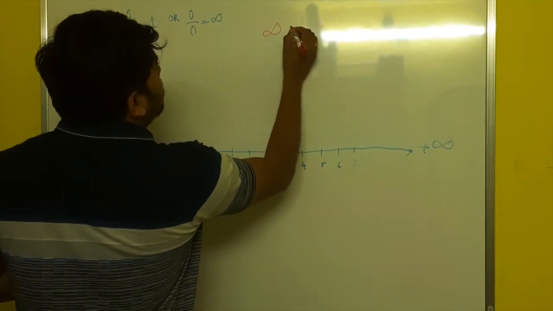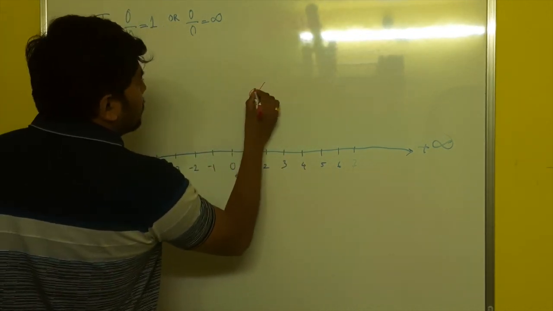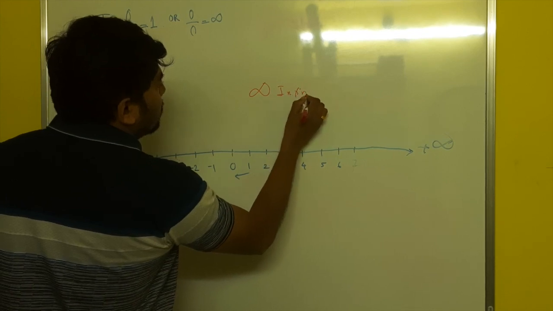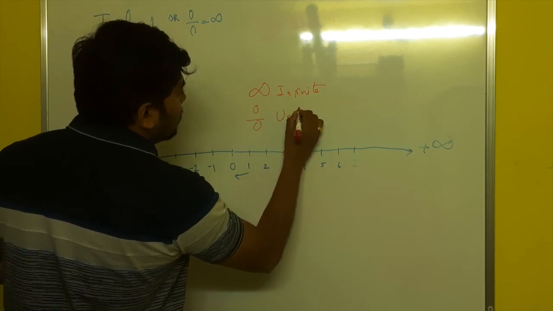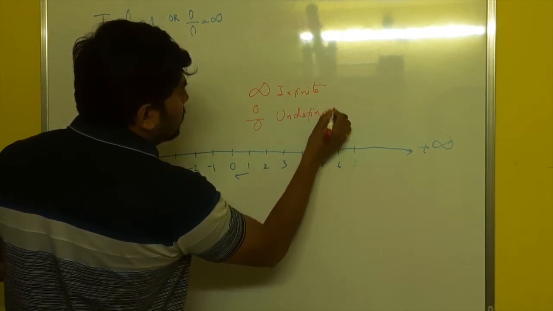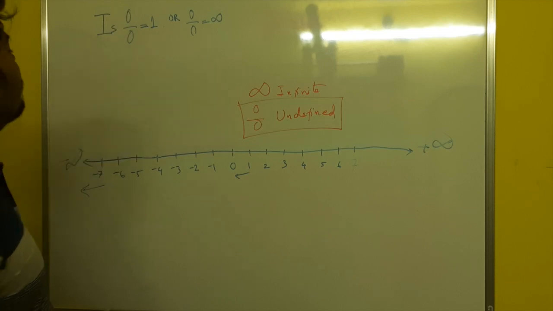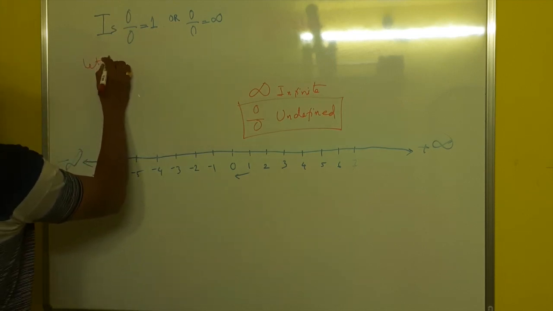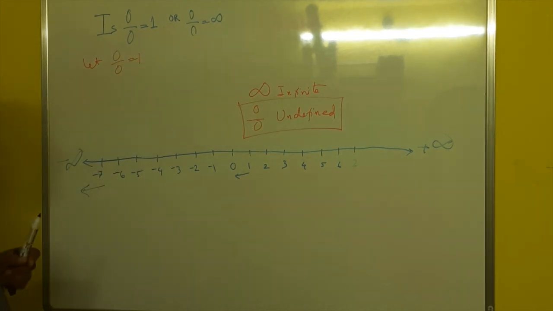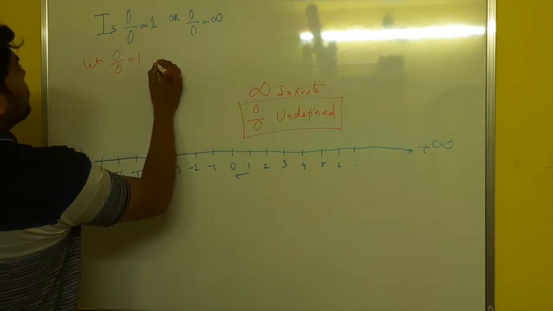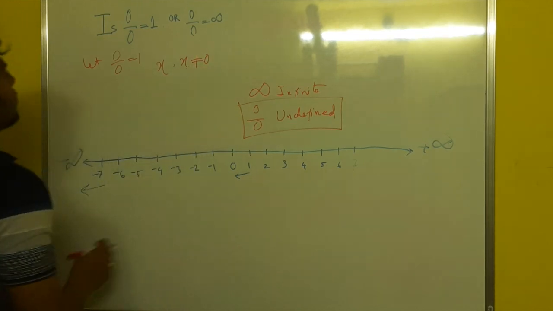Let me write here. 0 by 0 is undefined. Mathematics doesn't know its value. But for the sake of argument, let 0 by 0 be 1. Now take any number, positive or negative, x, where x is not equal to 0. Anything other than 0.